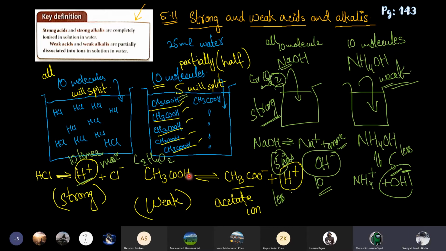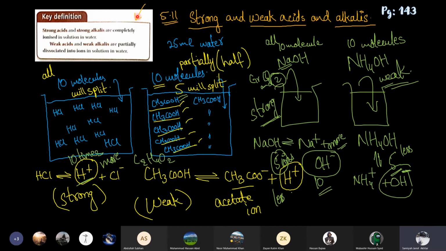So H positive will come out, and the rest of it, you can see it as a tail, will become the negative ion. Half of them will split, not all of them. If you are using 10 molecules, 5 will split. If you are using 100 molecules, then 50 will split. So half of them. That is why we are getting less H positive in weak acids.